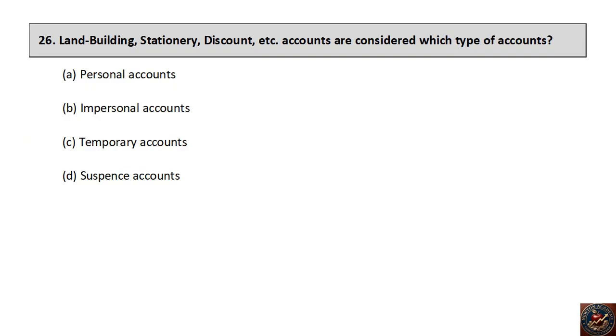Land building, stationery, discount, etc. accounts are considered which type of accounts? Personal accounts, impersonal accounts, temporary accounts, suspense accounts? The right answer is impersonal account.